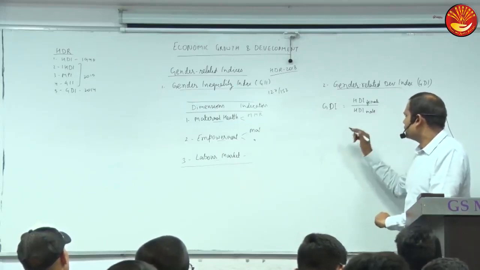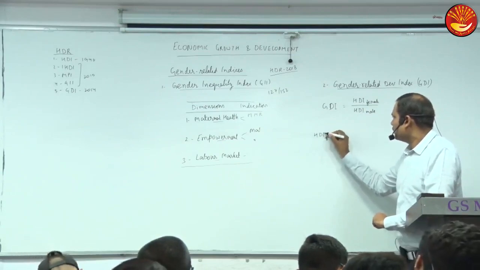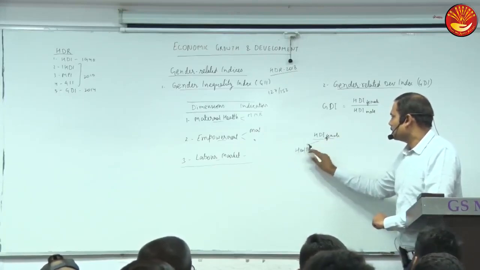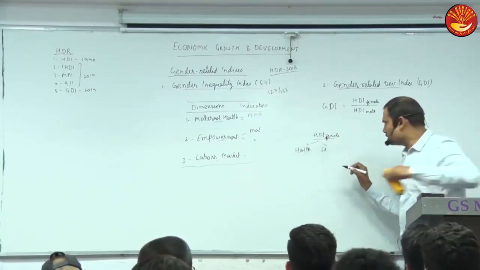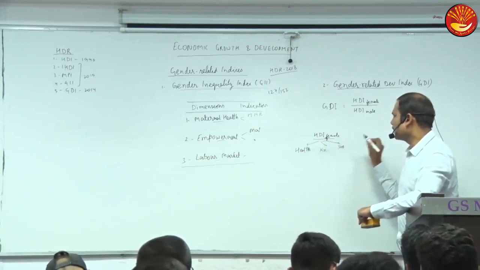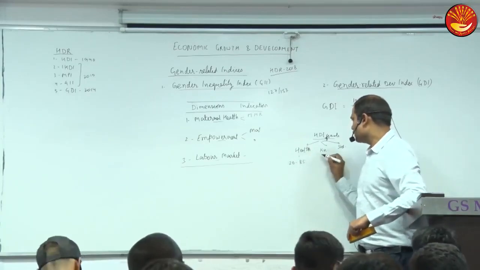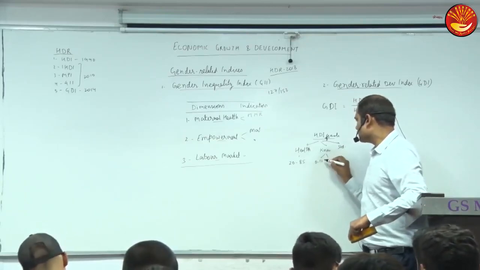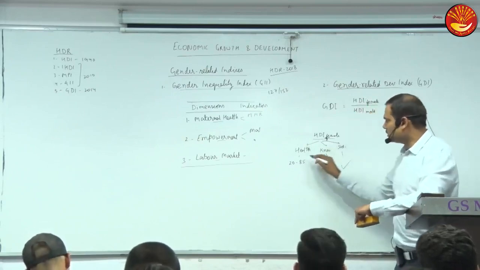One minor difference is in the calculation. Let's suppose we calculate HDI female. When we calculate it, it is based on 3 things: health, education or rather knowledge, and standard of living. Earlier they used to write education, now knowledge. Here the values I told you are 20 years to 85 years for health, and for knowledge 0 to 15, 0 to 18. This is the same, no change. Here there is a change.